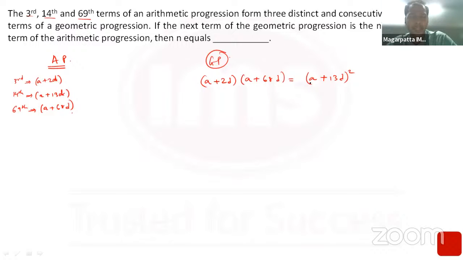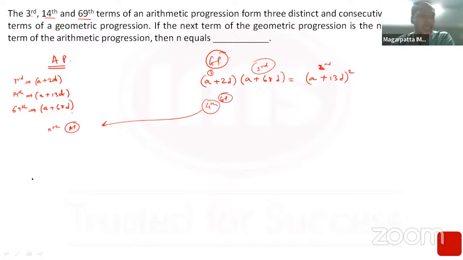A square would cancel out. I would get some relation between a and d. Using that, will I be able to answer the question? The question is, if the next term of the geometric progression, so this is the first term, this is the third term, and this is the second term of the GP, they're telling you the fourth term of the GP is the nth term of the AP. So the first task would be to find out the fourth term of the GP, and then we have to find out which term that would be of the AP, and that would give us the answer.